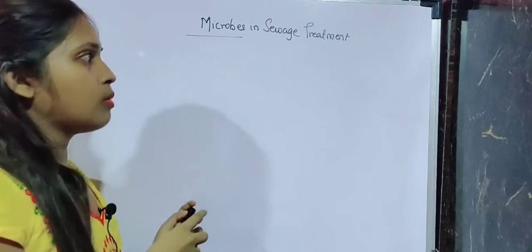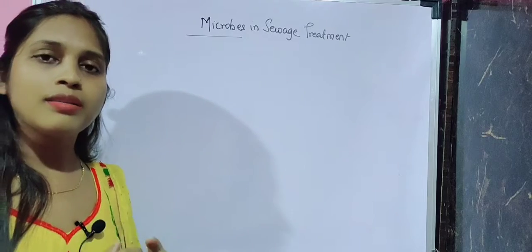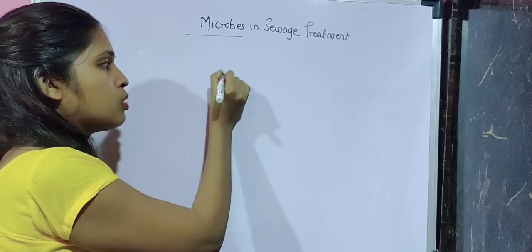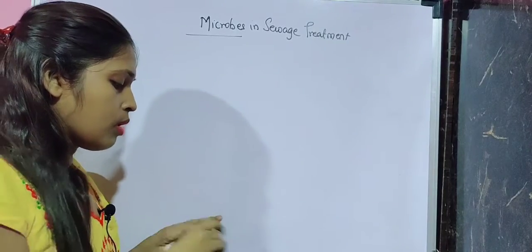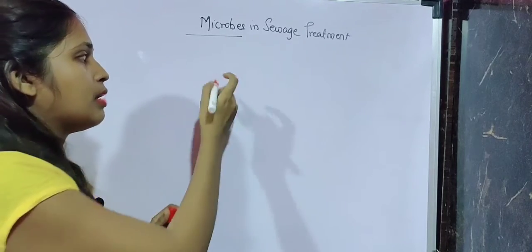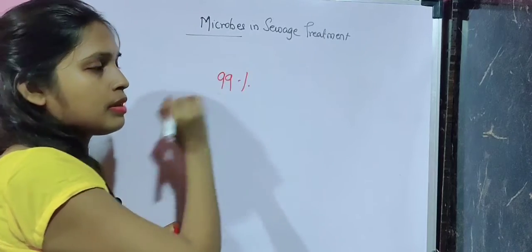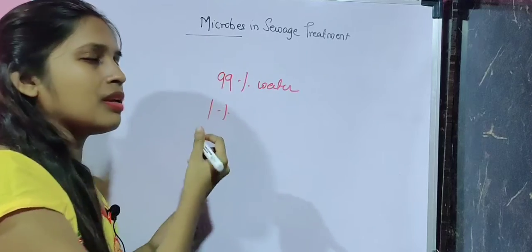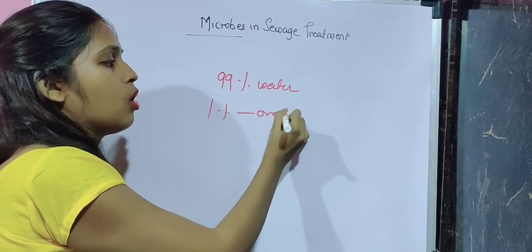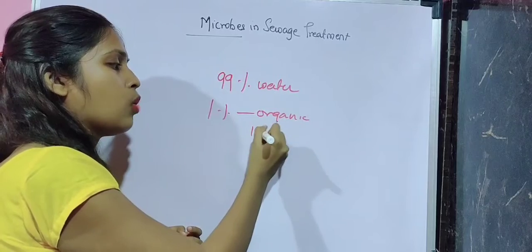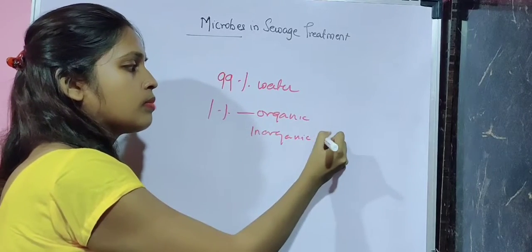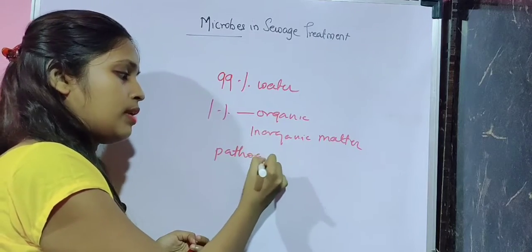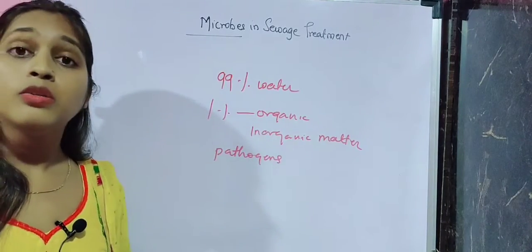Before starting with the treatment, let us see what exactly is the composition of the sewage, what all things are present inside it. Sewage basically contains 99% water, and the remaining 1% contains some organic as well as inorganic matter, along with certain pathogens, that is, disease causing agents.